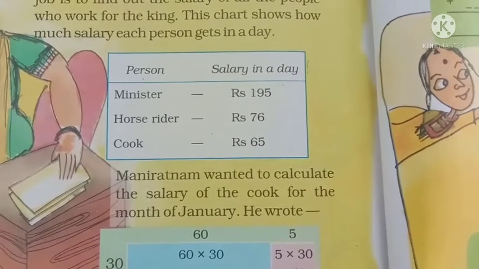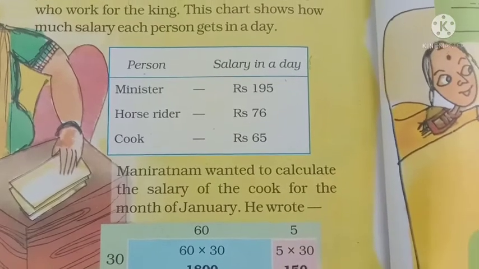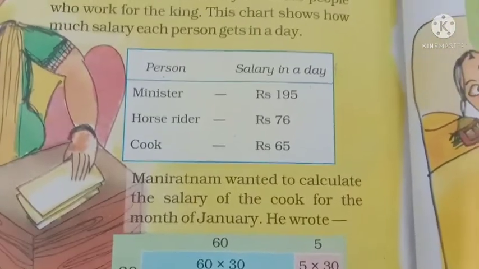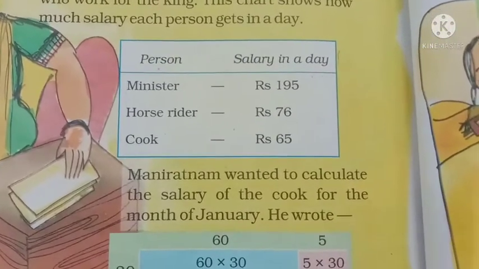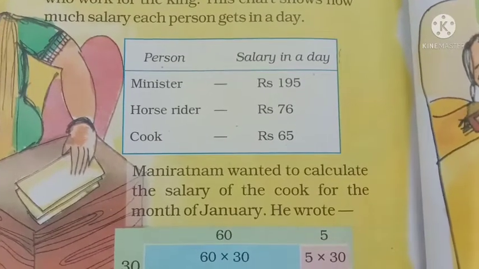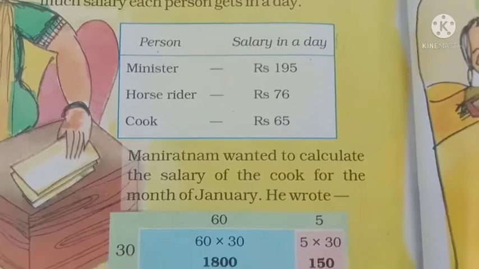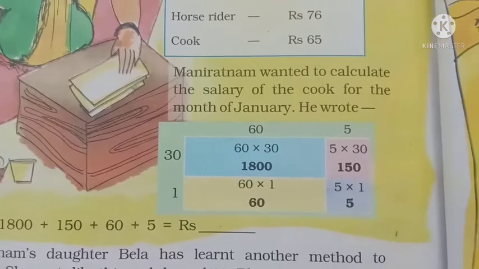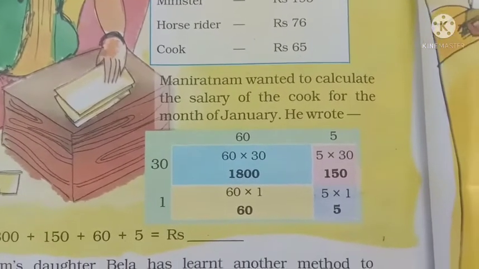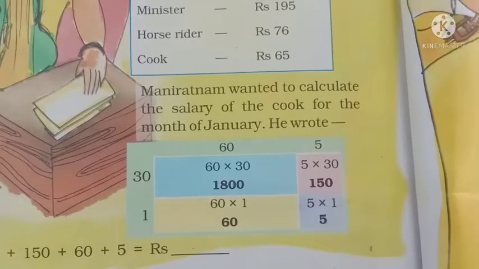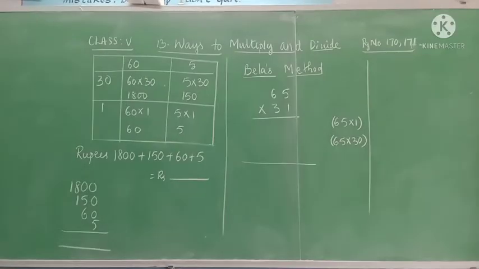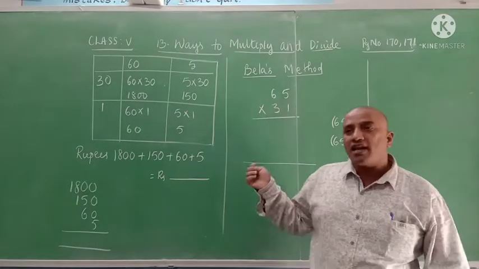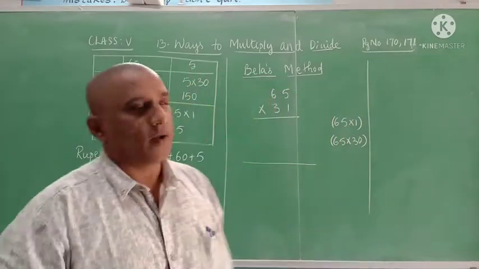Maniratnam wanted to calculate the salary of the cook for the month of January. What is the salary of the cook per day? It is 65 rupees. And he wanted to calculate that salary for the month of January. So he wrote like this. See here, in this way he wrote and he found how much he has to pay the cook for the month of January.